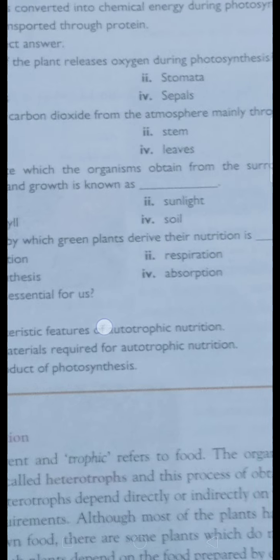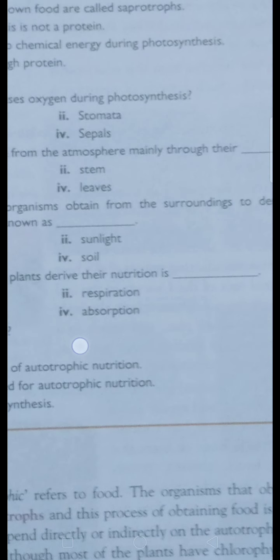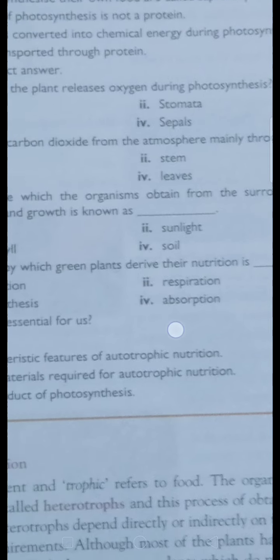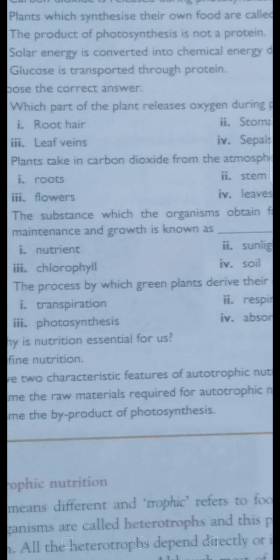D. The process by which green plants obtain their nutrition is called photosynthesis. From which process are they synthesizing their food? They are not taking the nutrition from others; they are taking the nutrition from themselves, they are preparing their own.